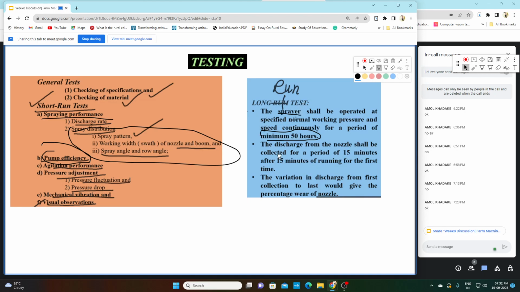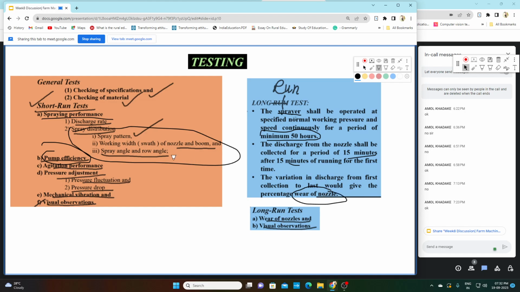Discharge from the nozzle should be collected for a period of 15 minutes, the first time only after 15 minutes of running. Third, variation in discharge from the first collection to the last would give the percentage of wear of the nozzle. So we are generally doing this long run test to measure the wear of the nozzle.